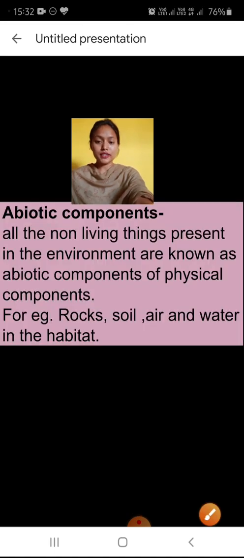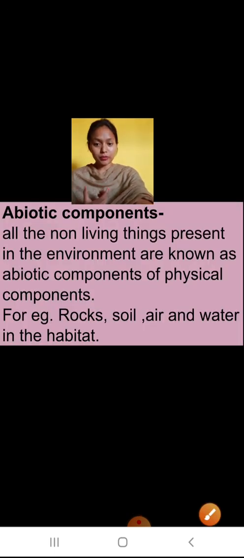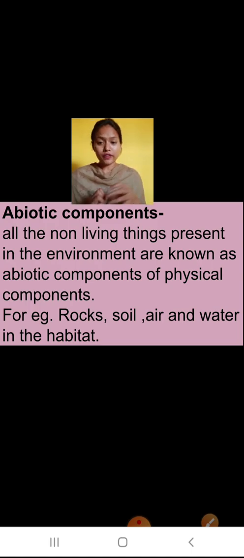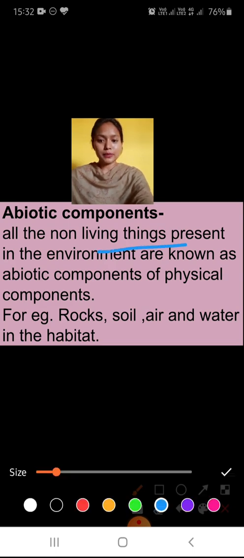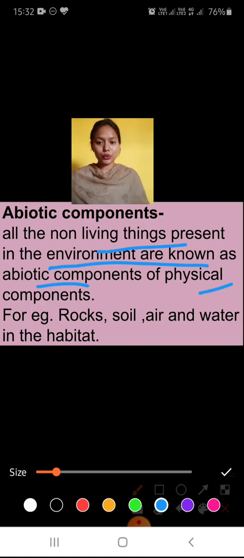Now the next one is the abiotic component. Abiotic means these are non-living components of the environment. All the non-living things present in the environment are known as the abiotic components or the physical components of the environment.